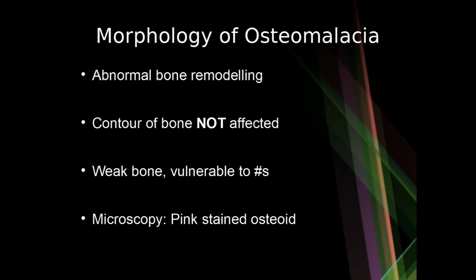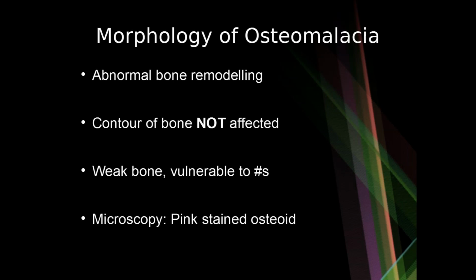Coming to the morphology of osteomalacia, you already know that osteomalacia is the manifestation of the same disease in an adult. So osteomalacia is abnormal bone remodeling, and contour of the bone is not affected since the growth plate is already fused in adults. However, the bone becomes weak and vulnerable to multiple fractures.